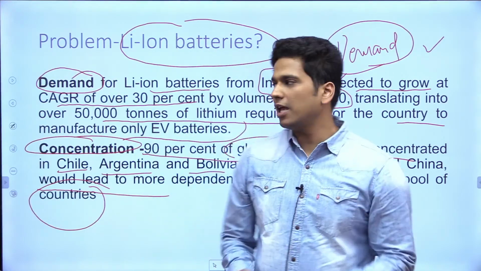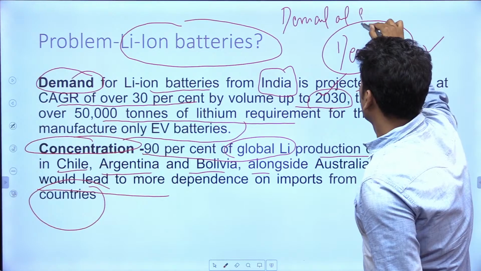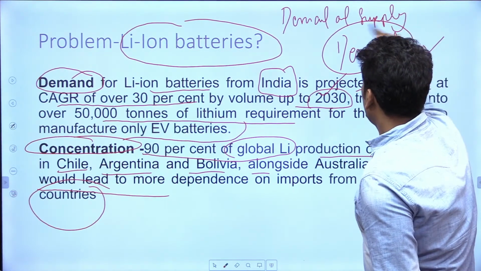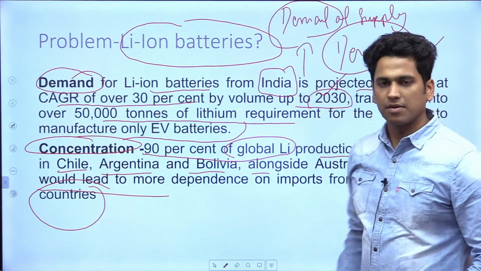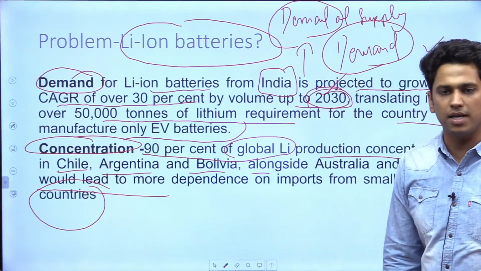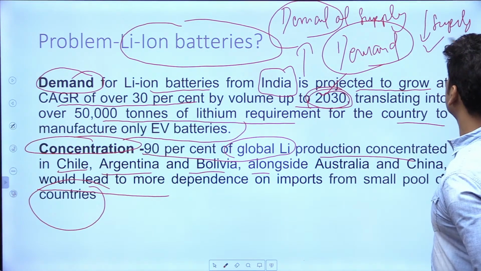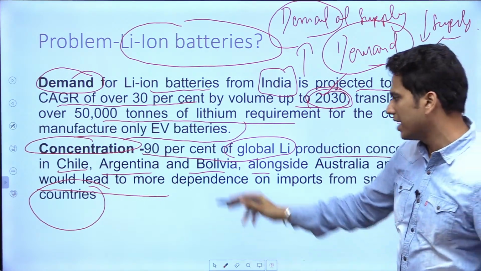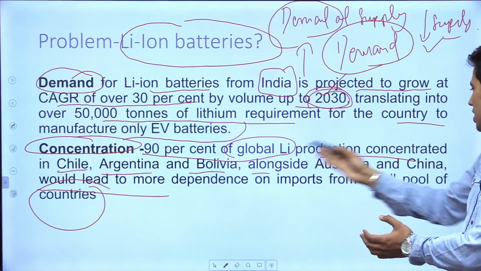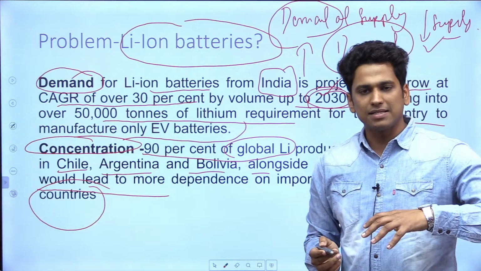See, this is the game of demand and supply. Our demand is increasing, but supply is limited because it is concentrated in only a few regions. So supply is less, demand is more.